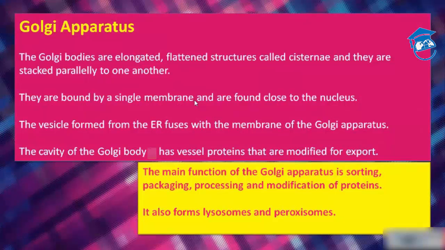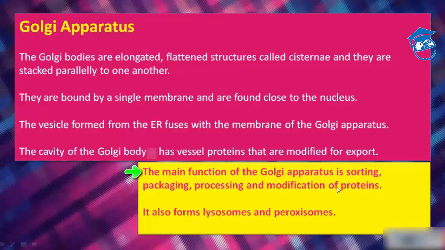glycoprotein and glycolipid. So Golgi bodies are elongated, flattened structures called cisternae, and they are stacked parallel to one another. I have just shown you in the diagram, and they are bound by a single membrane and they are found close to the nucleus. The vesicle formed from the ER fuses with the membrane of Golgi apparatus. The cavity of Golgi body has vesicle proteins that are modified for transport.